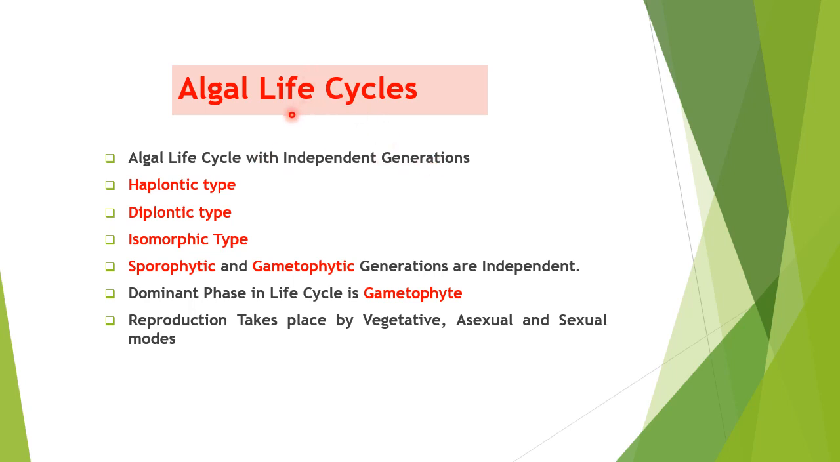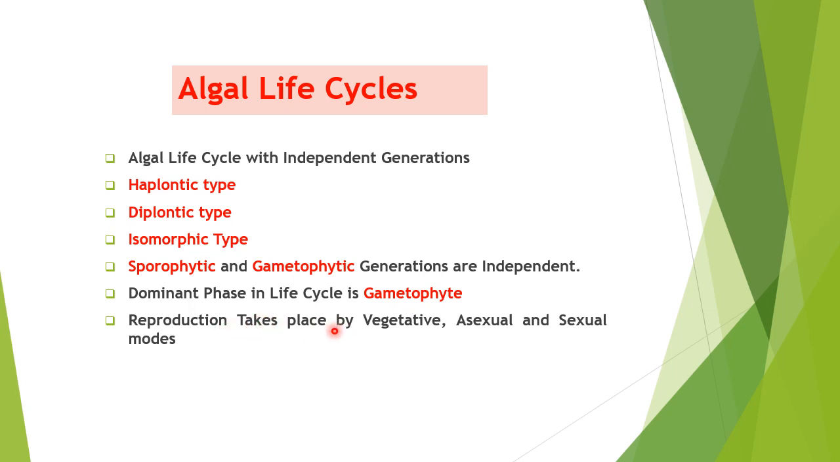And life cycle can be Haplontic type. It can be Diplontic type. It can be Isomorphic type. We will discuss them one by one in a generalized way. So we have sporophytic and gametophytic generations which are independent here. And the dominant phase in the life cycle in case of algae is always the gametophyte.